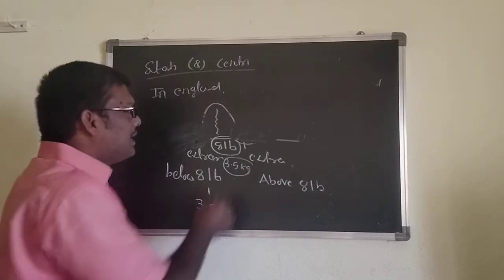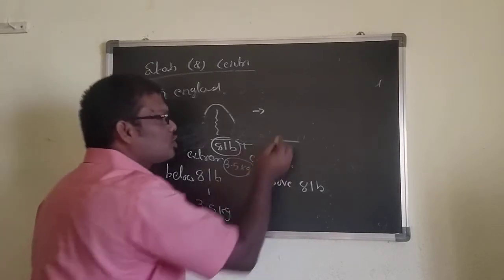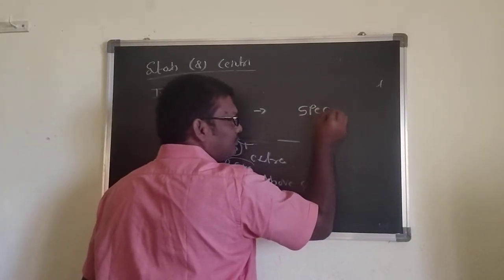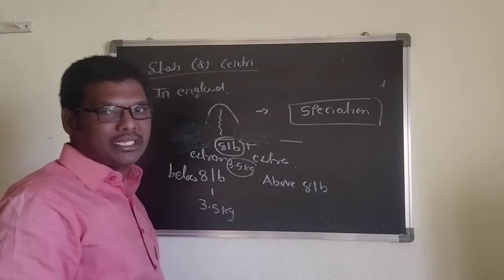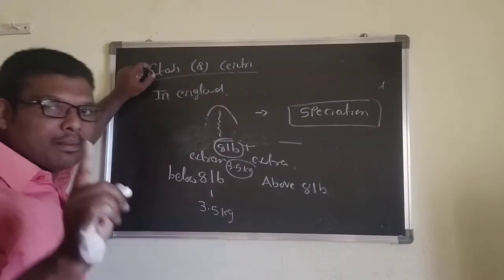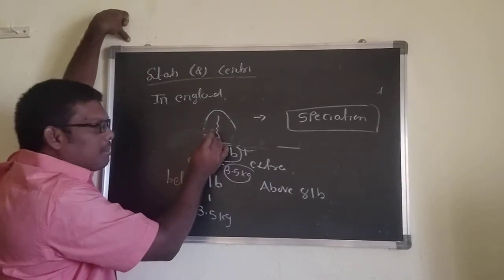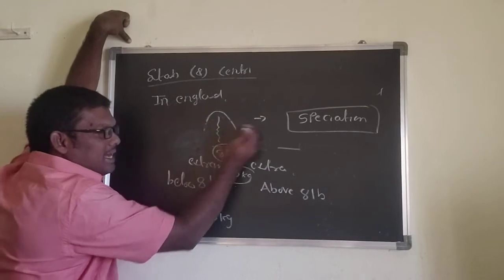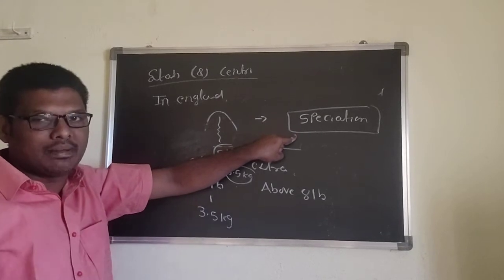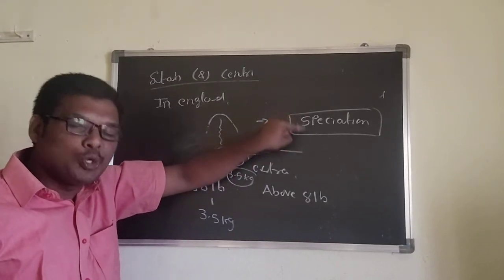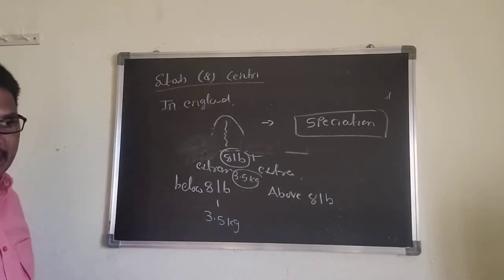And very important: in stabilizing selection there is no change in evolution and there is no formation of speciation. Here speciation means formation of a new type of species. That's why stabilizing selection can be seen in a stable environmental condition. Here only the center part of the population will increase, extreme conditions will be eliminated, and the third point, there is no change in evolution. That's why there is no formation of new species. That is regarding stabilizing or centripetal selection.